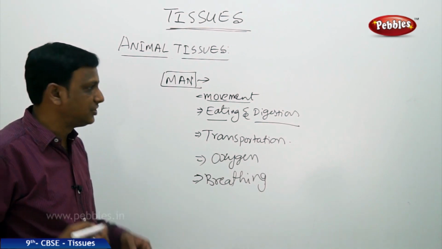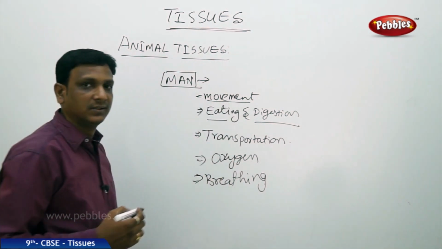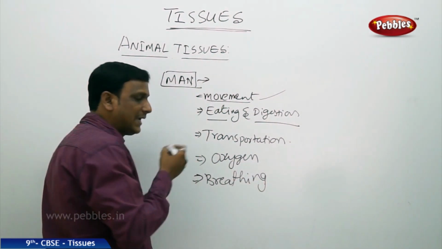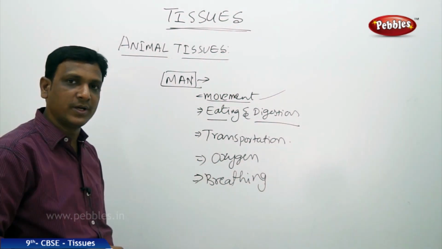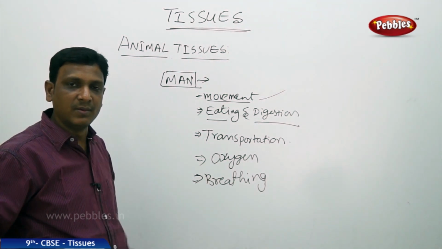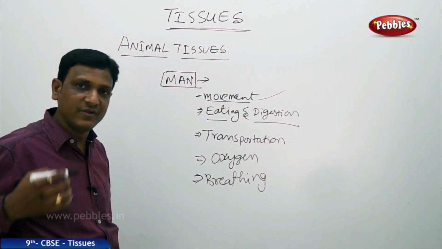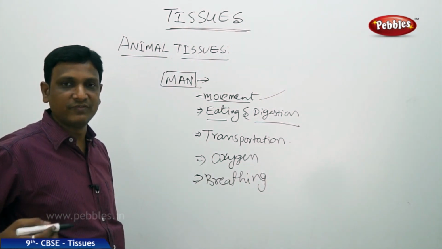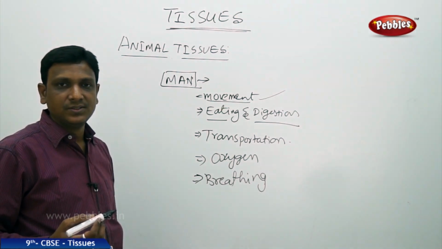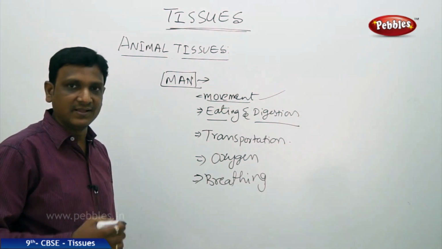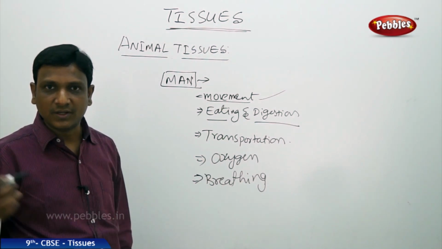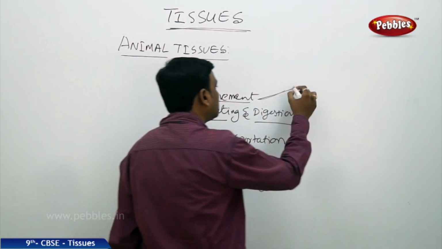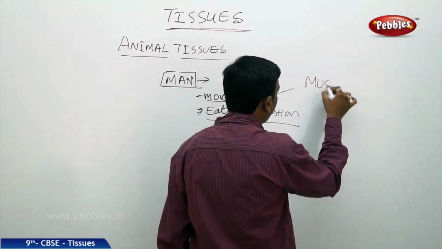So you need some special tissues to achieve all this. Animals need special tissues to achieve this movement, to give movements within the body or in body parts, or for moving from one place to another to get food, which is locomotion. Whatever the movement, within the body or of the organism from one place to another, special tissues are needed for that movement. You need muscle.